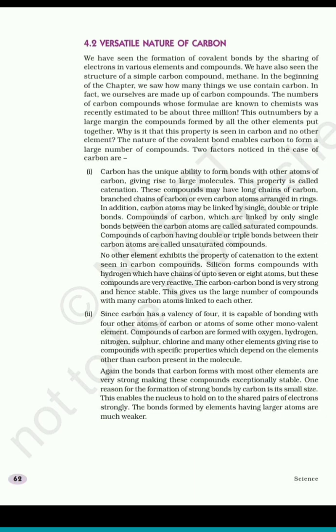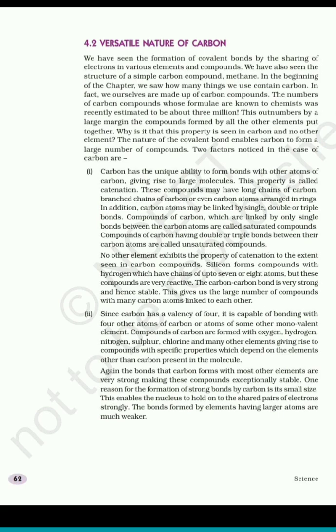So if one element is attached to the carbon chain, then that element gives different properties to that particular compound, and it gives rise to a new compound having different physical and chemical properties.